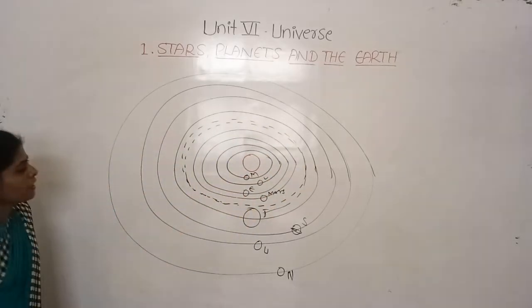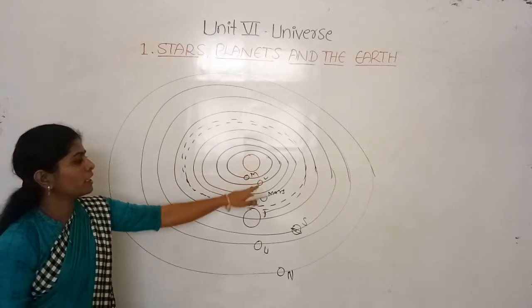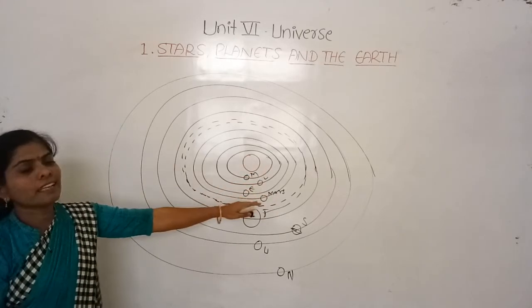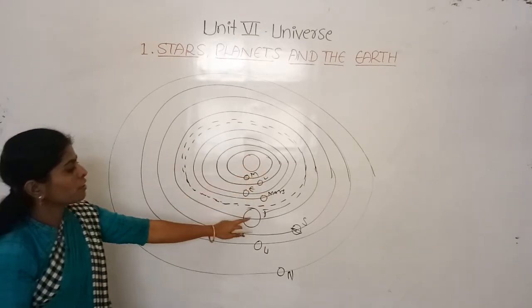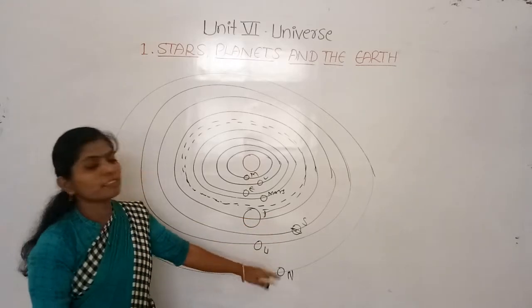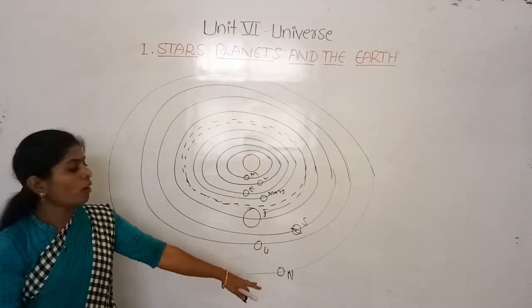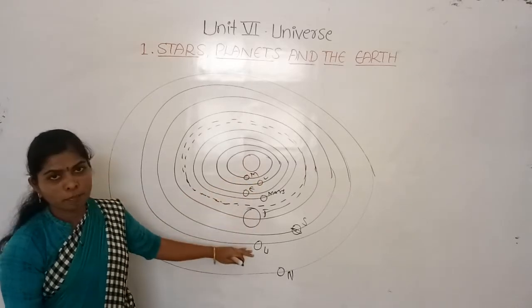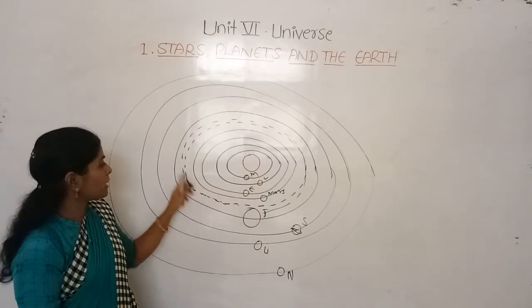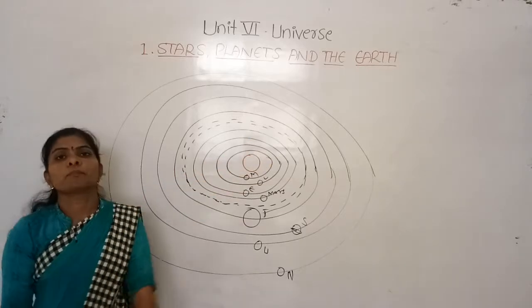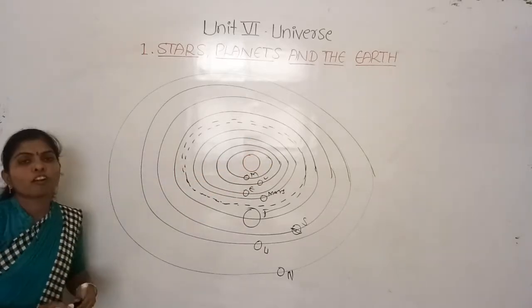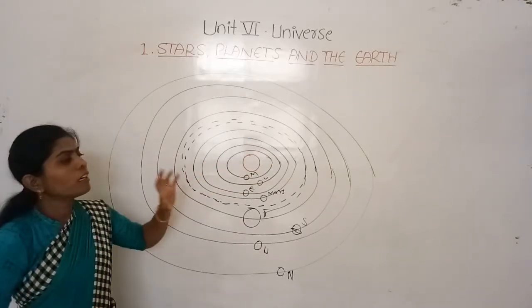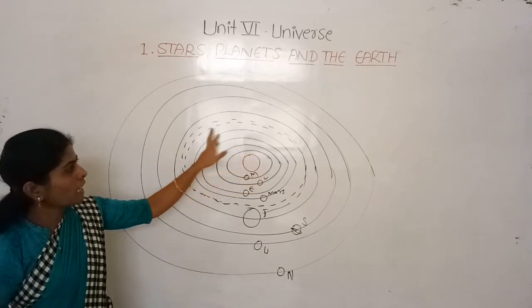The inner and outer planets are separated by this asteroid belt, and this asteroid belt is made with rocks and dust particles.